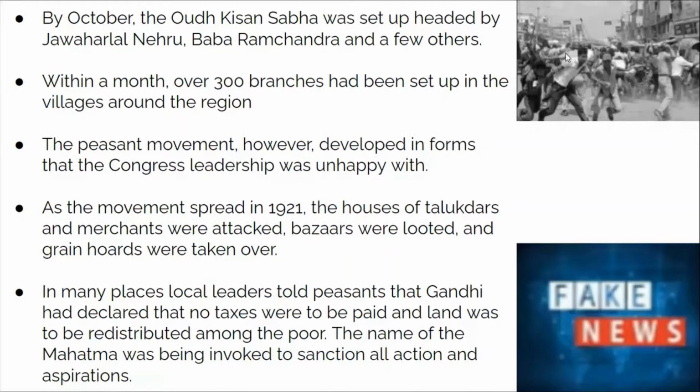The peasants' movement and the Awadh Kisan Sabha turned violent. Like Mahatma Gandhi, Congress also wanted non-violence. As the movement and this organization started going violent, Congress came out of the organization and the movement. So the non-cooperation movement spread in the whole of 1921. The houses of talukdars were attacked and bazaars were looted.